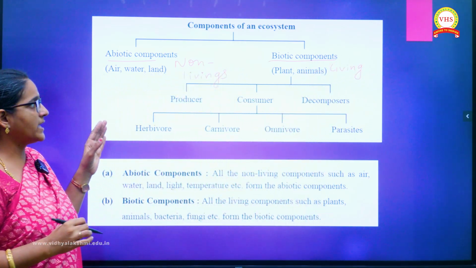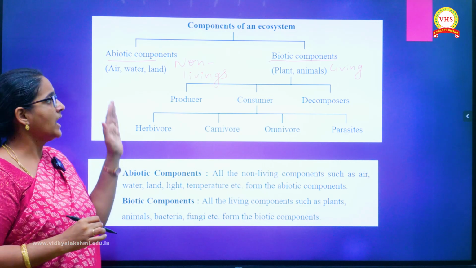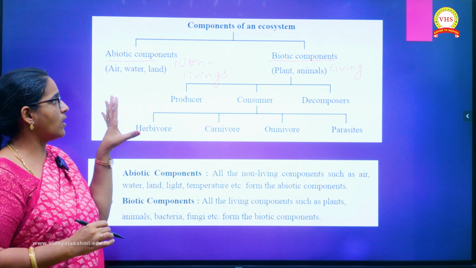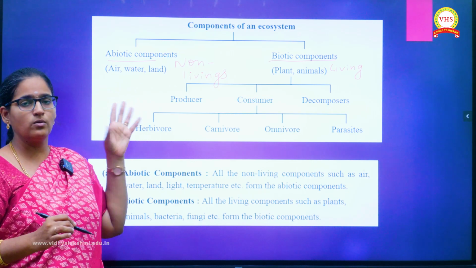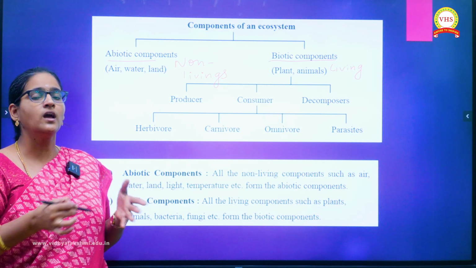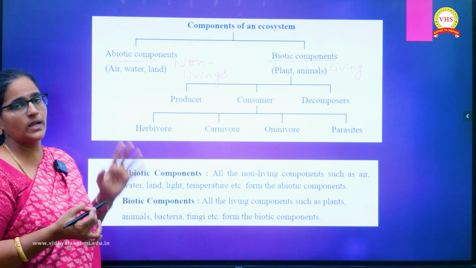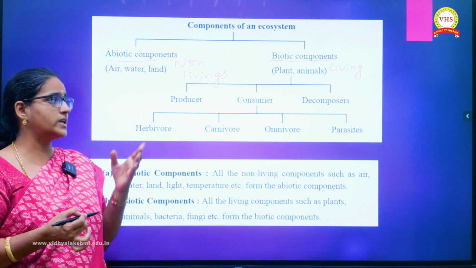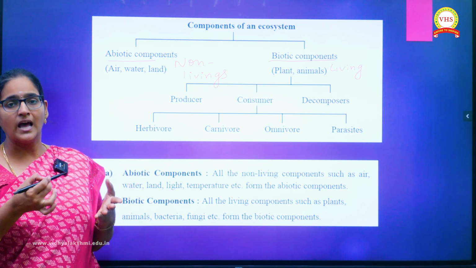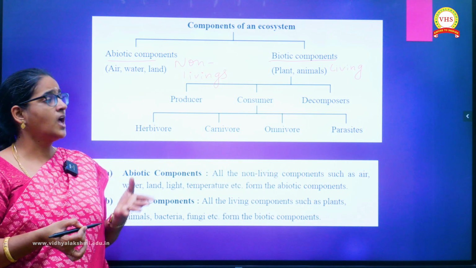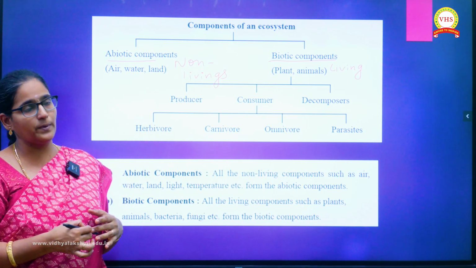So we have two major components of an ecosystem: abiotic components and biotic components. Abiotic components, for example, you see air, water, land. Apart from that you can take sunlight, temperature, wind. Everything will come under the abiotic components. Then biotic components include living beings, as I told you. So it will include plant species, animals, and apart from that all the microorganisms which are present in nature will come under the biotic components.